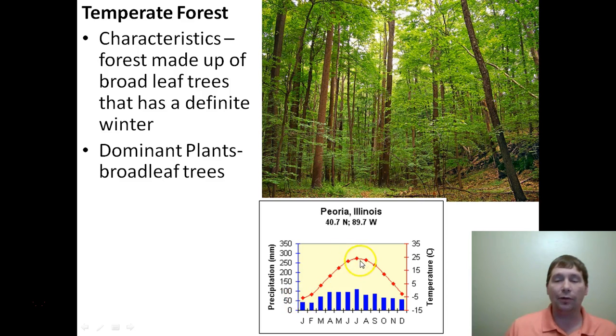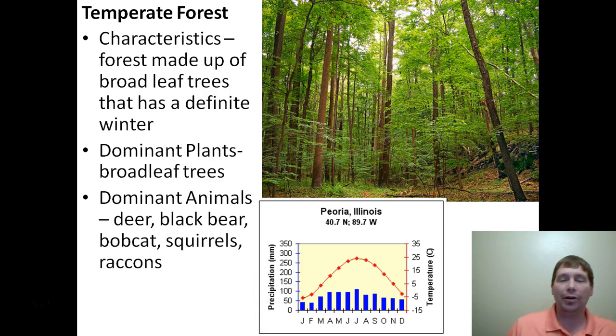You can see that we have a definite warm period, definite cold period, but we have pretty much constant precipitation throughout. These temperate forests are getting 1 to 2 to even 3 or 4 inches of rain every month, which is a lot more rain than what we get here. Now, the dominant animals that we find in the area, deer, black bear, bobcat, squirrels, and so forth, are the type of animals that you're going to find living in a temperate forest. And once again, a temperate forest is a forest that is mainly made up of trees with broad leaves. So another term for temperate forest, sometimes you hear the term deciduous forest used instead.